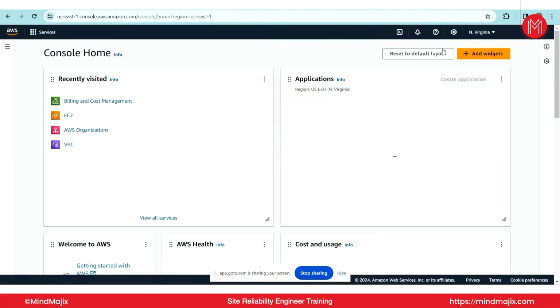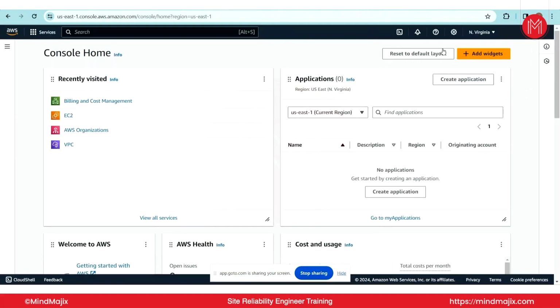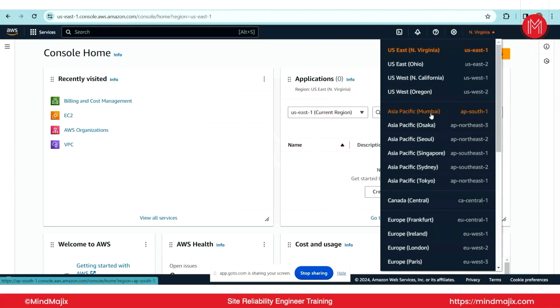A region is nothing but a geographical physical location. In India we have one region called Mumbai. In Mumbai we have an AWS data center, that means there is a building in Mumbai. This Mumbai geographical location is the region. In that region you may have multiple data centers. Mumbai is a region, that means in the Mumbai area you will have multiple data centers. So this is nothing but geographical areas.